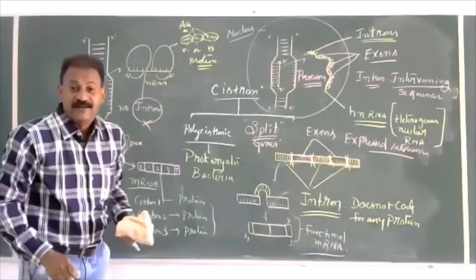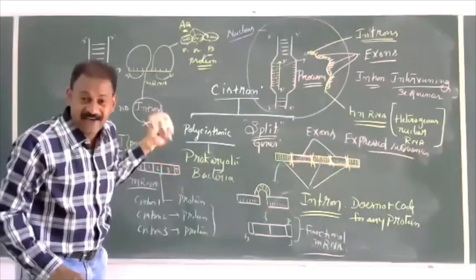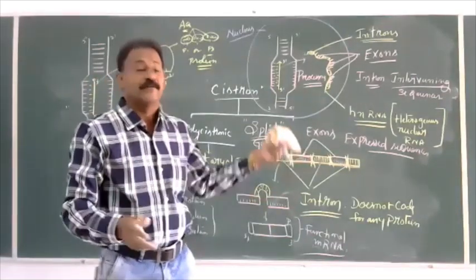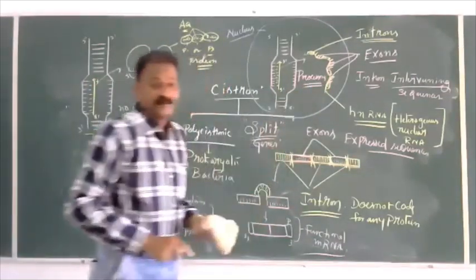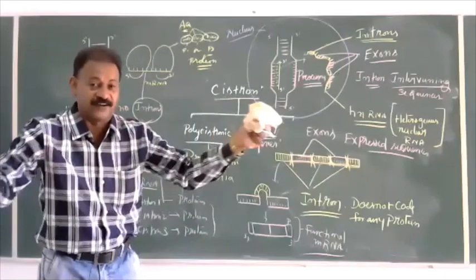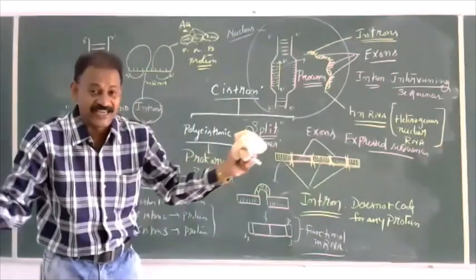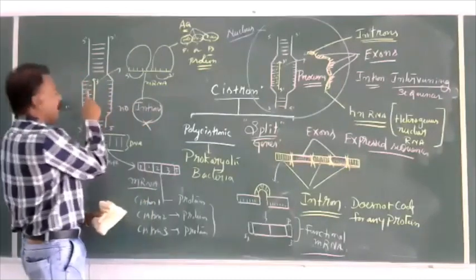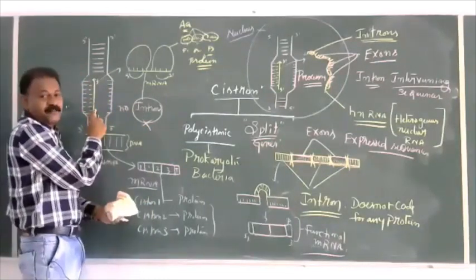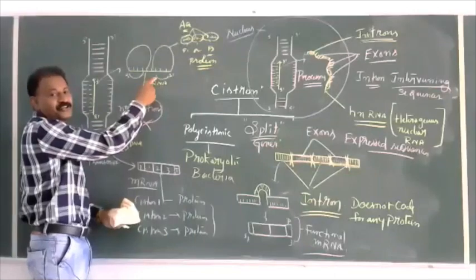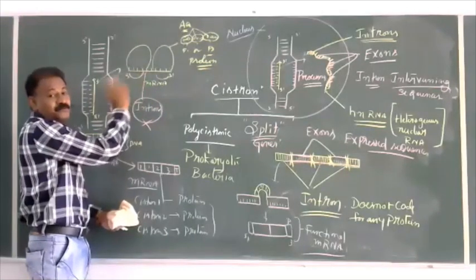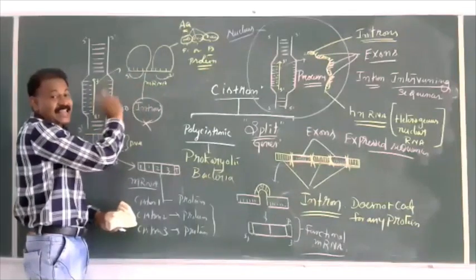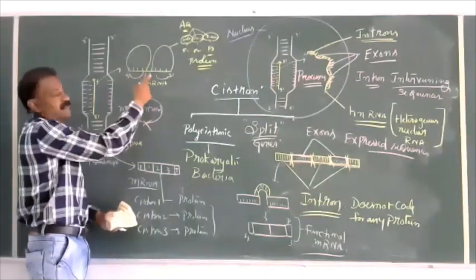So in the mRNA of prokaryotes, there is no need of processing, no need of separation of introns, no need of joining exons. So immediately after transcription, it enters into translation. There is no processing. There is no time gap between transcription and translation.